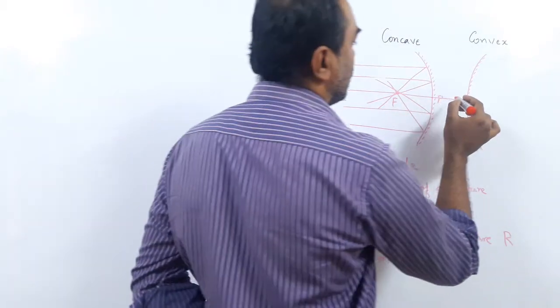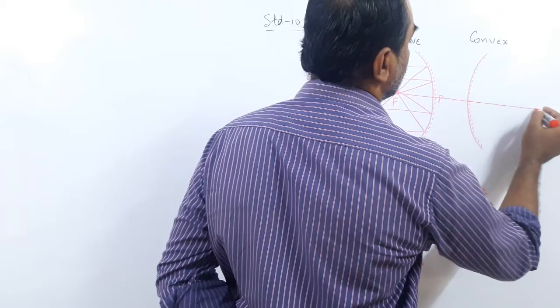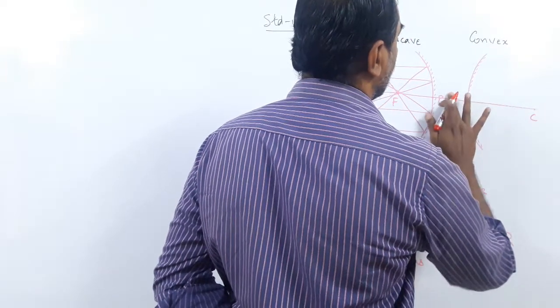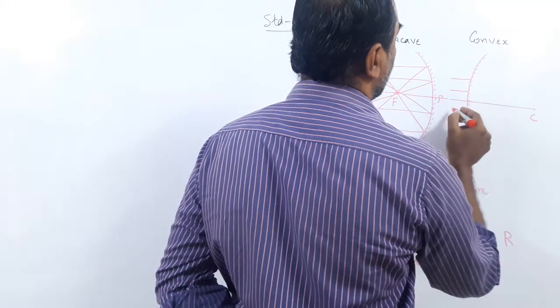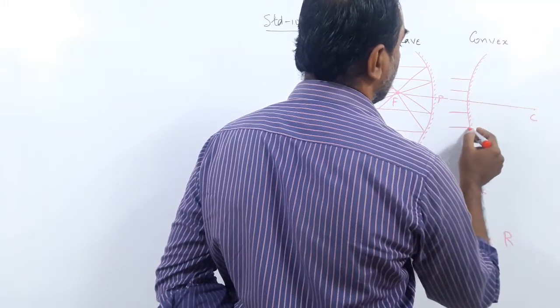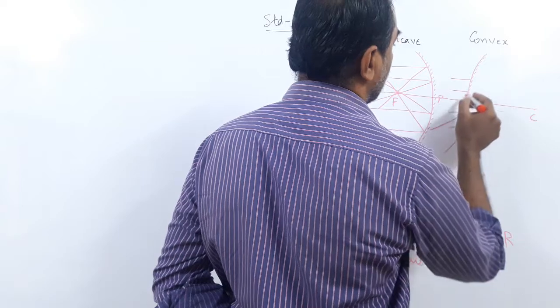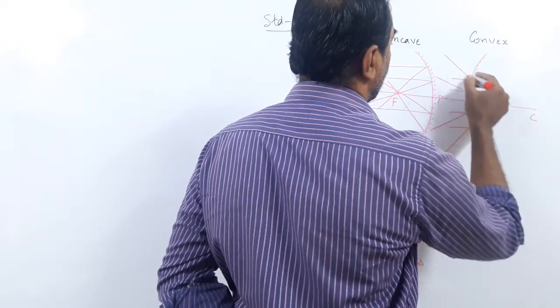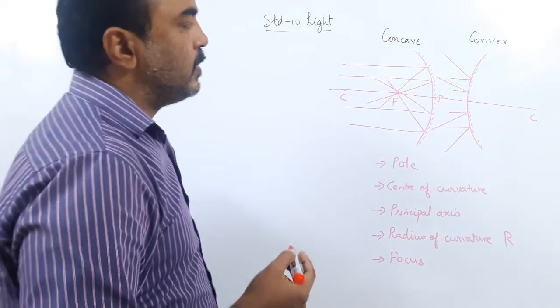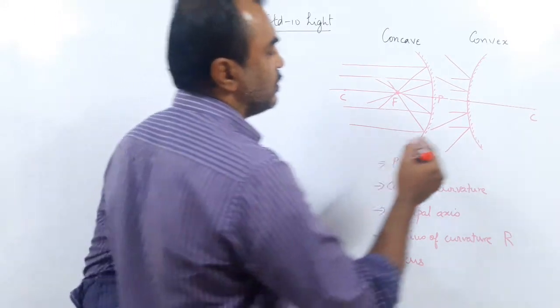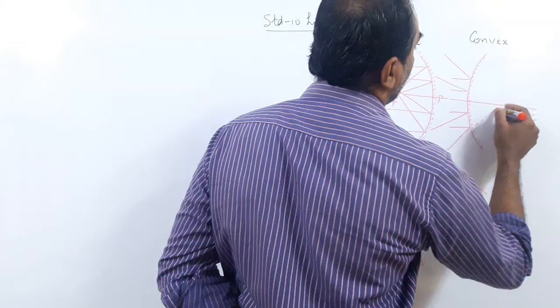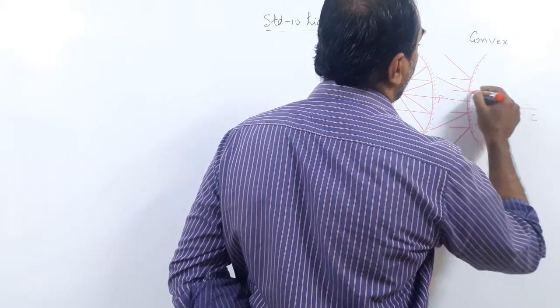For the convex mirror, rays of light parallel to the principal axis, after reflection, appear to pass through a point.